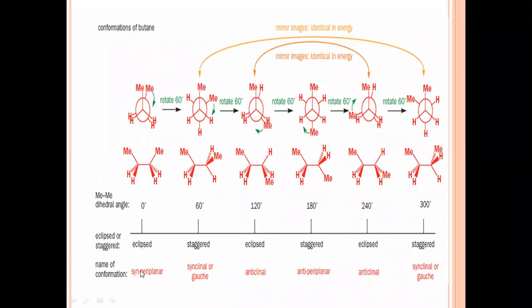But when the eclipsed conformation of the butane molecule is there, the name of that conformation is syn-periplanar. The staggered conformation at 60 degrees is known as synclinal or Gauche conformation. Then the conformation at an angle of 120 degrees is known as anticlinal. Then the conformation at 180 degrees is known as antiperiplanar. The conformation at 240 degrees is anticlinal, and the conformation at 300 degrees, like that at 60 degrees, is also known as synclinal or Gauche conformation.